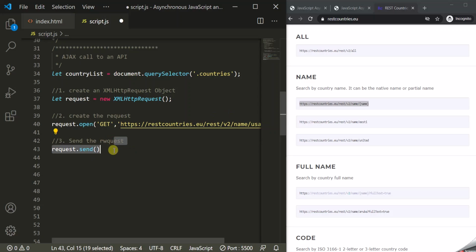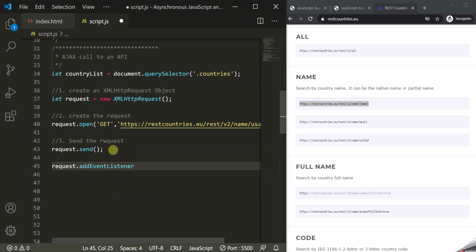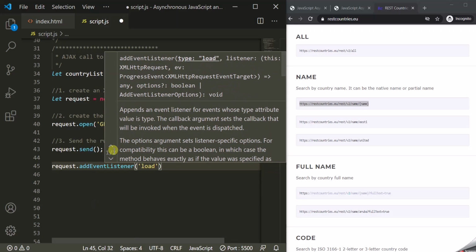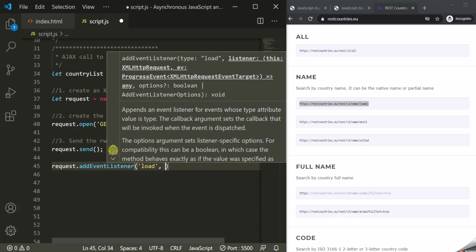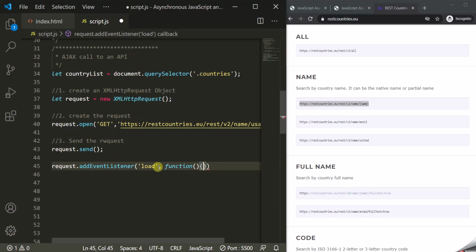Now, when we send the request, the server will send us the response with the data which we have requested, and that data might take some time in loading. So the next thing we want to do is, on this request object, add an event listener. This event listener will listen for the load event. The load event will happen when the data which we have requested is completely loaded. When this load event happens, we want to execute this callback function, and for this callback function, we are going to make use of an anonymous function.